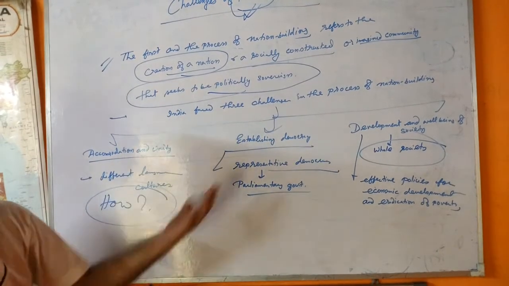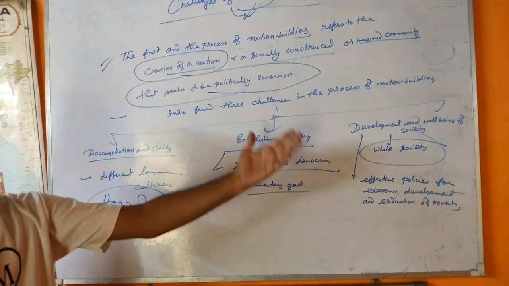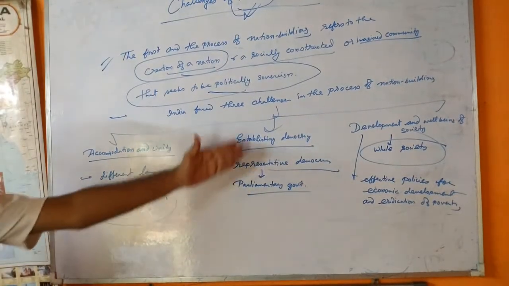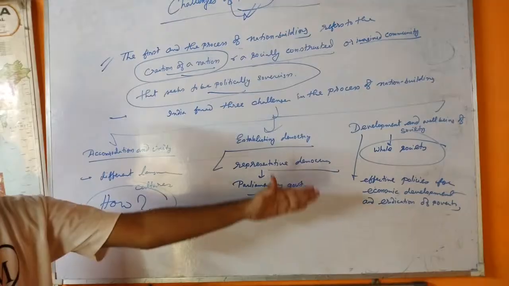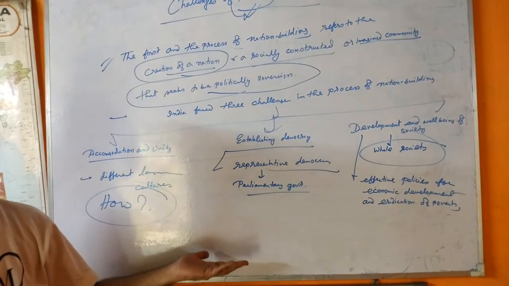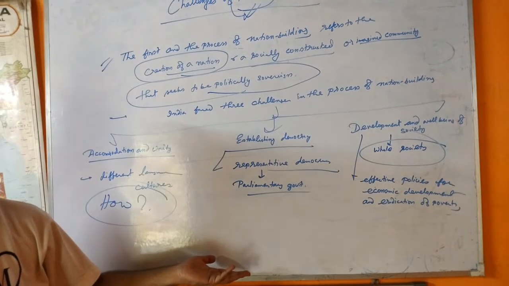And establishing democracy. Thanks to all leaders from Nehru to Modi, all did very good work to establish and practice democracy.